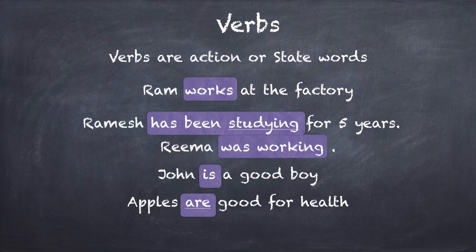Once again, verbs are of different kinds. And especially in verbs, there is a concept of time involved, something known as tenses. So works and working or has been working show different kinds of time. Now, nouns don't have time. Nouns have gender and cases and singular and plural, but nouns don't have time, because your name, whatever your name is right now in the present, remains the same in the past and remains the same in the future, right? Your name does not change according to time.